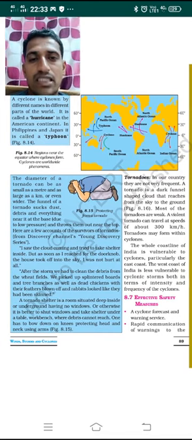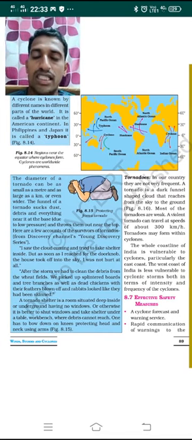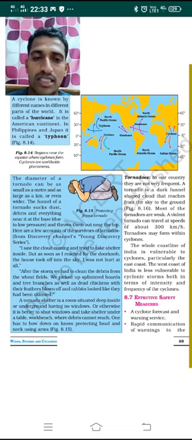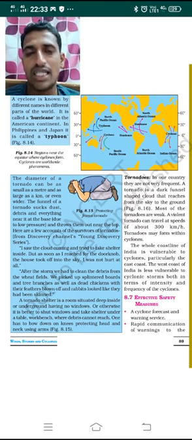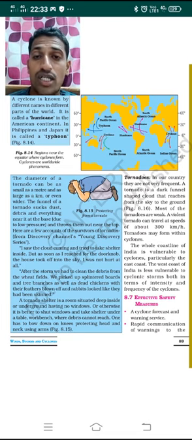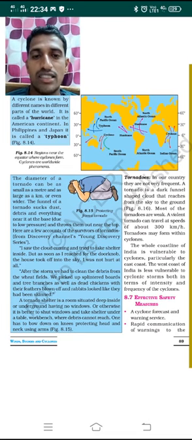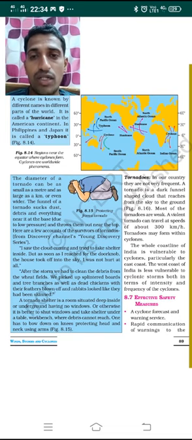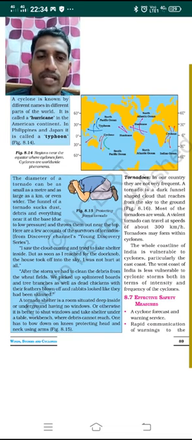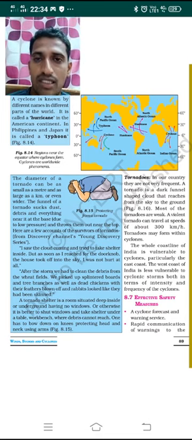So now let's learn about tornadoes. Tornadoes are also a kind of heavy wind or storm. In our country they do not take place frequently. Their occurrence is very low in number, so this event does not take place many times. Then you can ask the question: what is a tornado?